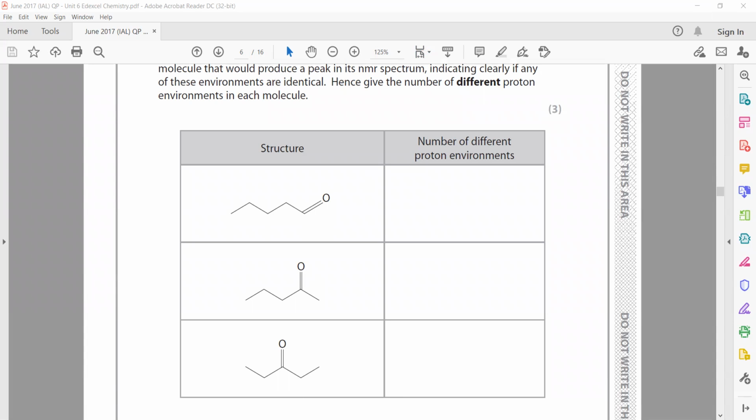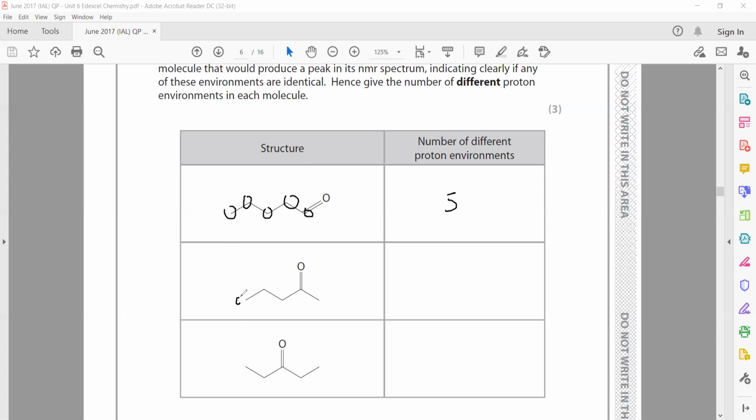So when we see this one, this is CH3, CH2, CH2, CH2, and CH. So all of these CH2 are not identical. Why? Because next to this CH2 is CH3 and CH2, but for this CH2, next is CH2 and CH2. So they are not identical environments. They are all different environments. So A, B, C, D, and E. So 5 different environments are there.